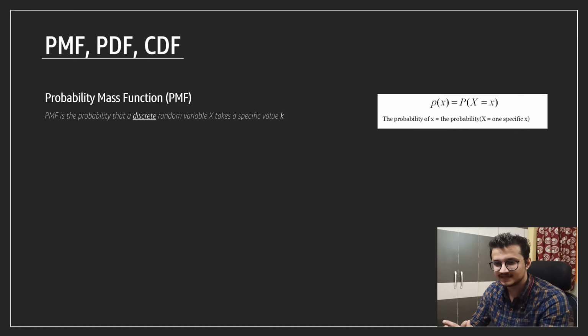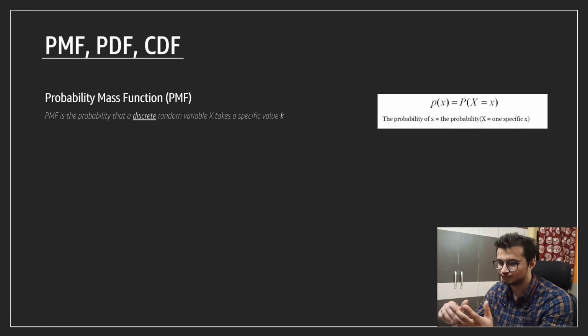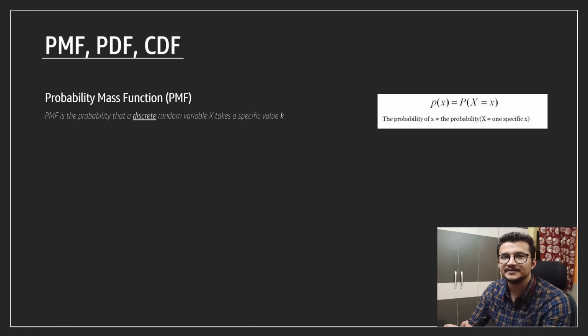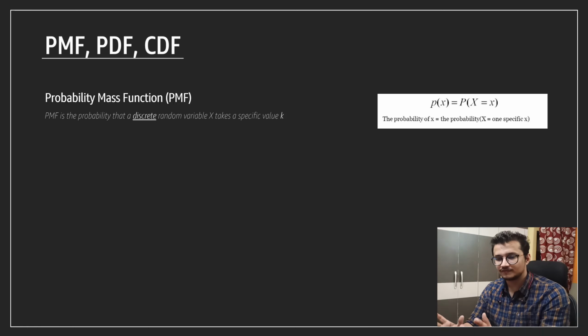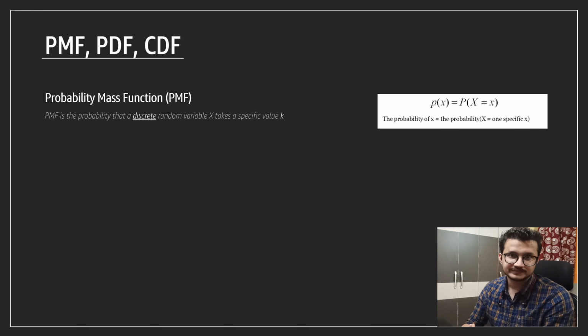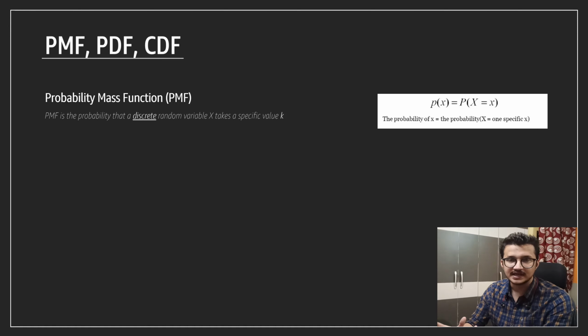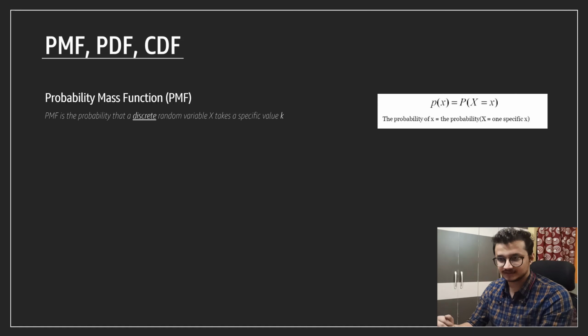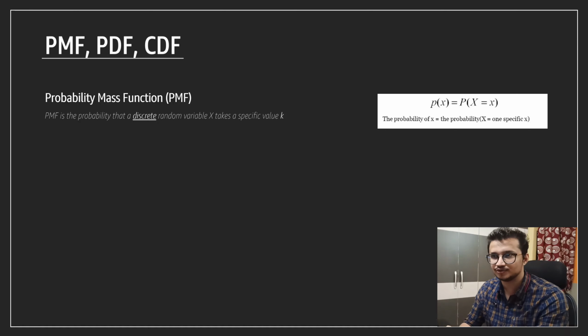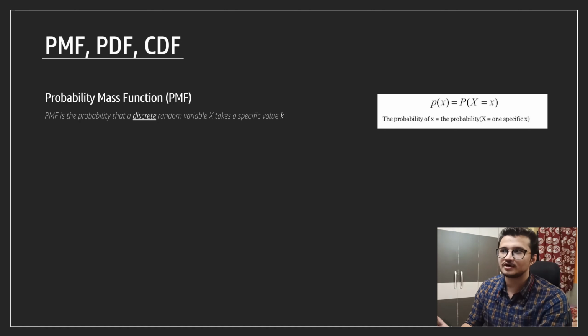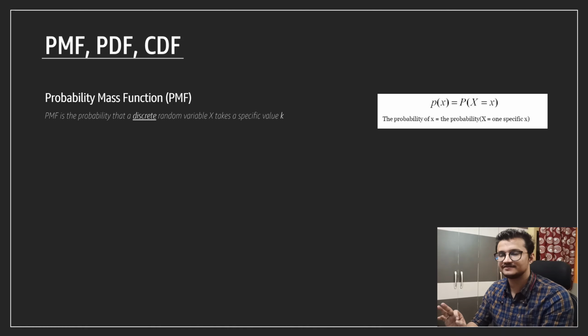So what does it actually mean? Let's say we are working again on the movie ratings that we just saw in the previous slide, right? A movie can take a rating from 1 to 5. Now what if we want to find the number of movies that have a rating equal to 2? We can just take the count that we have for those movies and we are done with it. So this is a discrete random variable because we have discrete values here ranging from 1 to 5, and we can take a specific value. In this example, the value being rating is equal to 2. So that would be the probability mass function of that specific experiment.